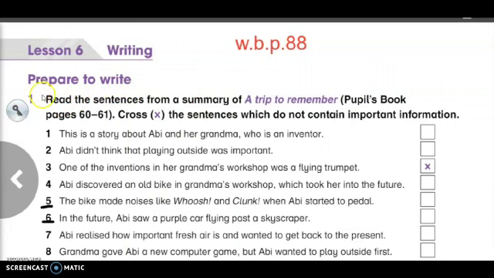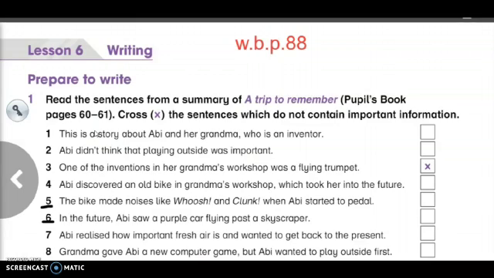Prepare to write. Exercise number 1. Read the sentences from a summary of a trip to remember. Pupils book pages 60 and 61. Cross the sentences which don't contain important information. As you can see here, my student, we have a summary of A Trip to Remember story, and we have to omit and cross the sentences with unnecessary information. Let's read from the beginning.